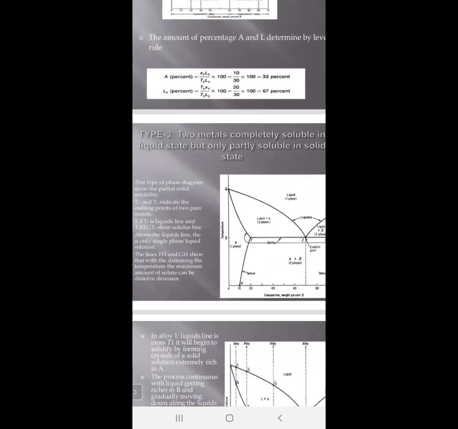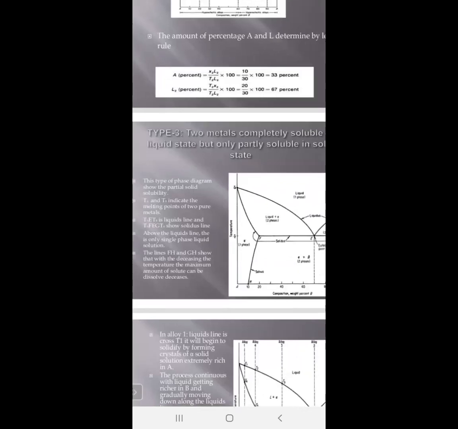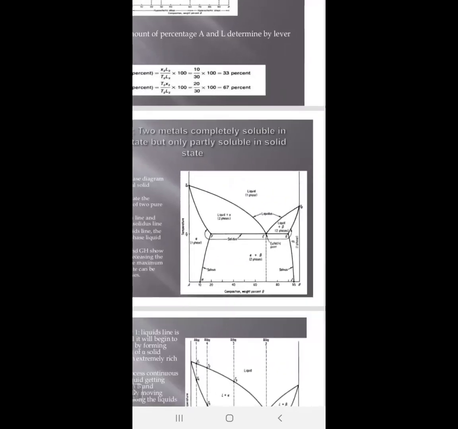The remaining line, TAFEGTB, is the solidus line.